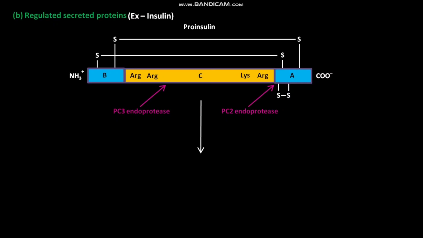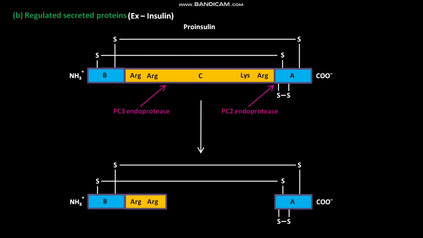Due to the action of PC3 endoprotease and PC2 endoprotease, the part of C polypeptide chain having two consecutive arginine amino acids remains attached to the C terminus of polypeptide chain B, with the formation of a part of polypeptide chain C having lysine and arginine amino acids. The part of polypeptide chain C having lysine and arginine is degraded.